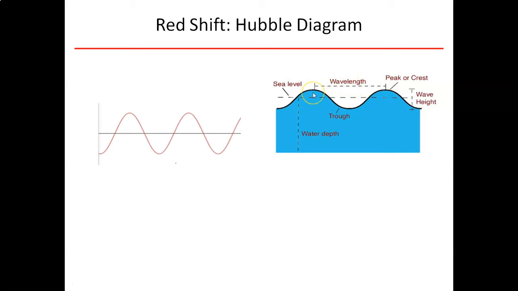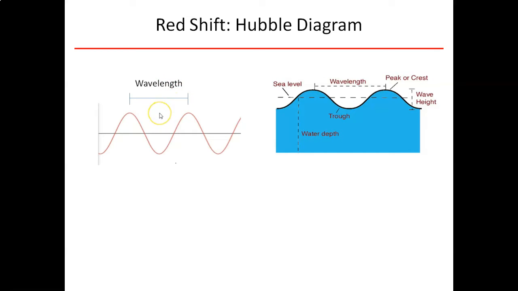Well, light also travels as waves through space. And so they have a wavelength in space as well. Okay, and so if we measure our light as it goes through space, we have a peak from one wave to the peak of the next wave. The difference between a wavelength in the ocean and a light wave in space is size. Light waves are extremely tiny.